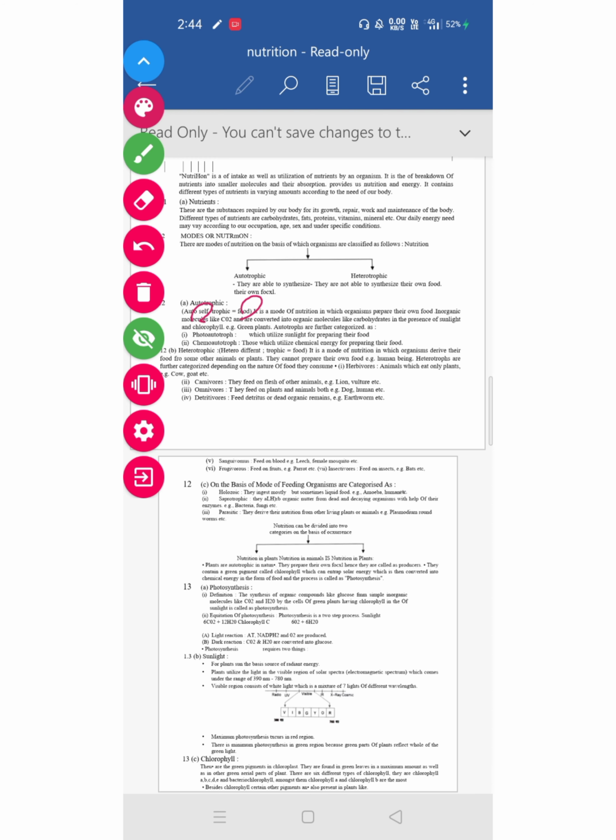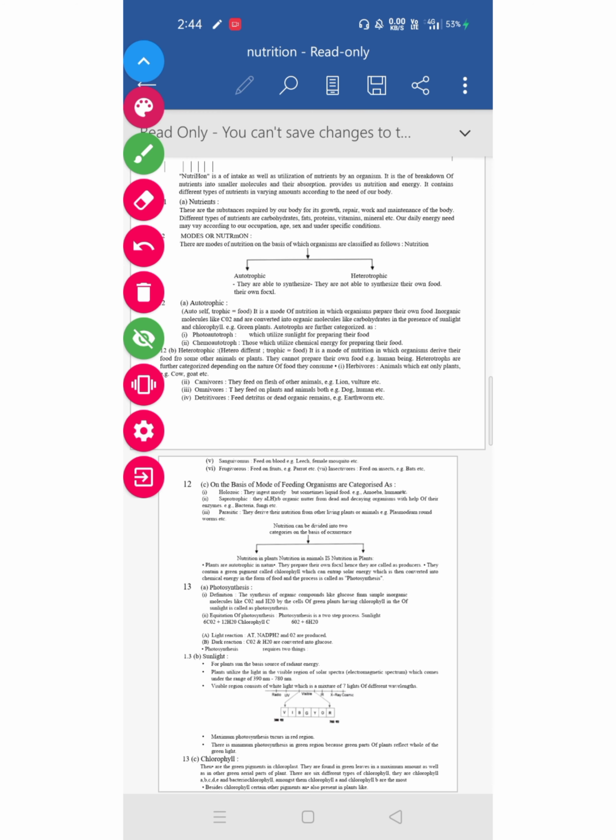We can take the example of plants. Plants perform the process of photosynthesis through which they can make their own food. Autotrophs are further categorized into two types. The first one is photoautotroph and the second one is chemoautotroph. First, photo means light. So the organisms which utilize sunlight for preparing their food are called photoautotrophs.